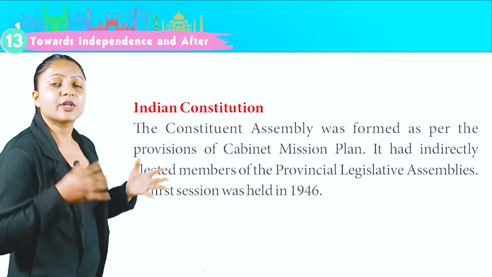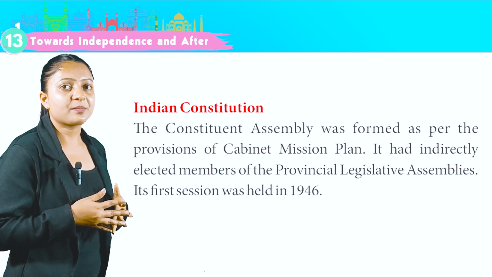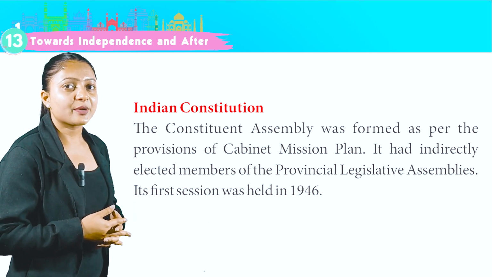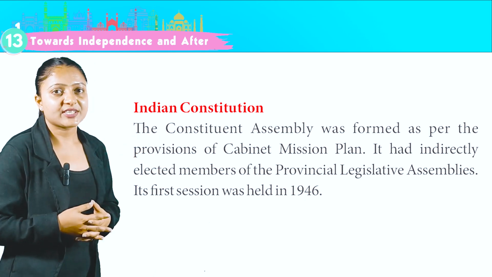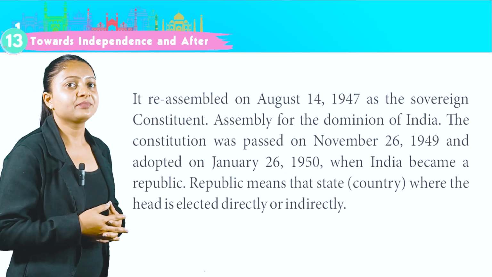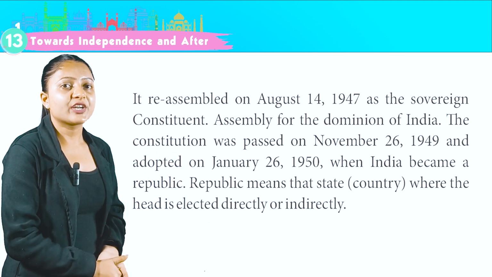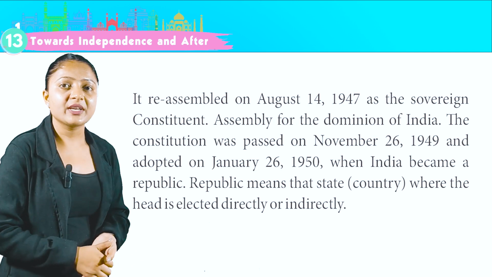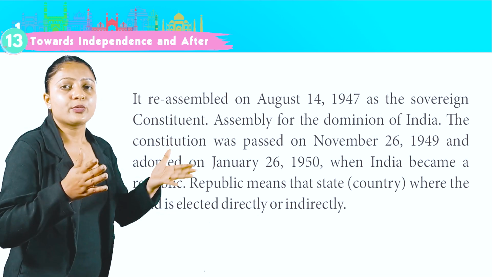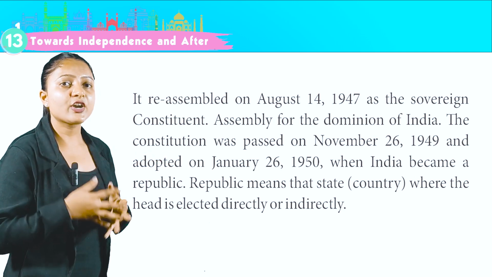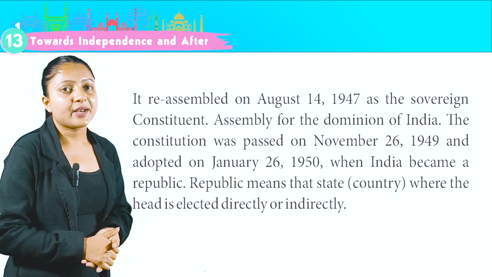Indian Constitution. The Constituent Assembly was formed as per the provisions of Cabinet Mission Plan. It had indirectly elected members of the provincial legislative assemblies. Its first session was held in 1946. It reassembled on August 14, 1947 as the Sovereign Constituent Assembly for the Dominion of India. The Constitution was passed on November 26, 1949 and adopted on January 26, 1950, when India became a republic.